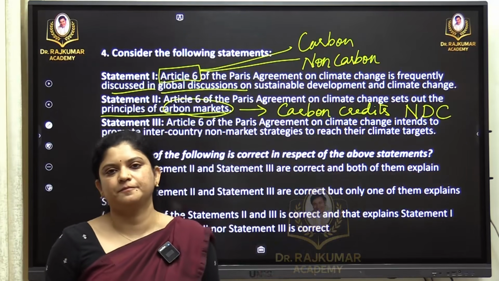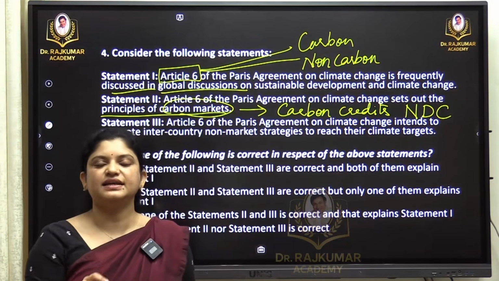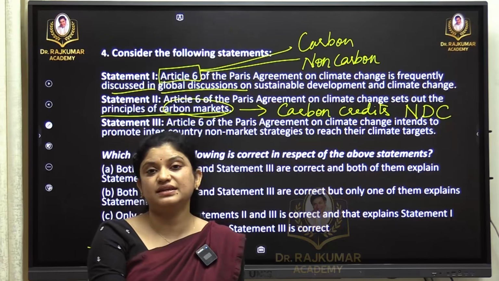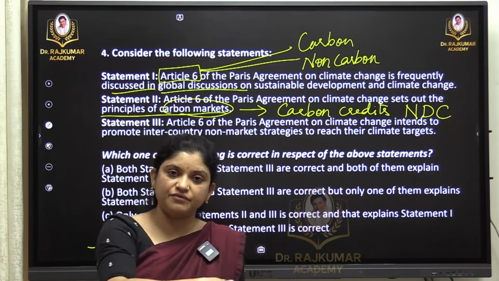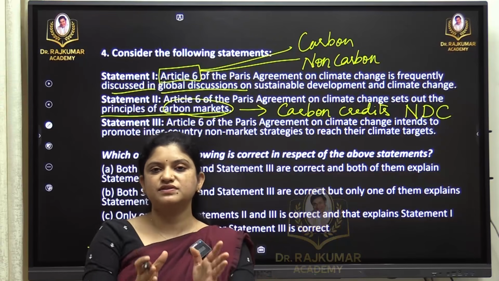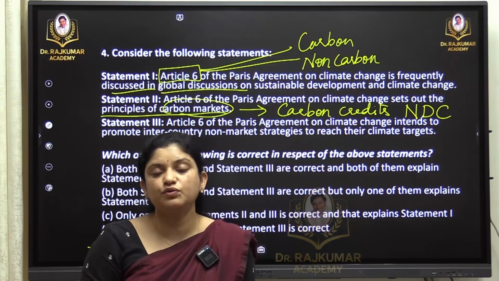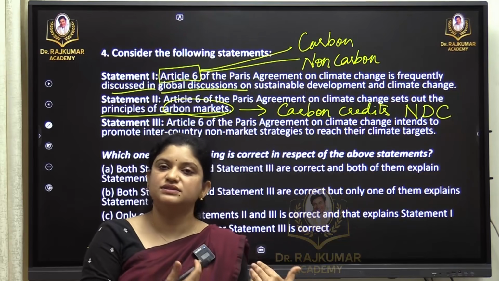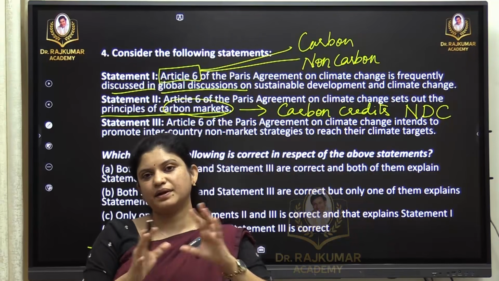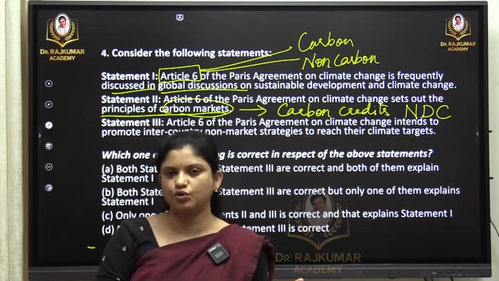nationally determined contributions. It is setting a target, and because it is setting a target, after the Paris Agreement, every year when countries go to the convention, we have something called the NDC report. Why do we submit that report? Because we have a target and it has been set. But why is Paris better than Kyoto?